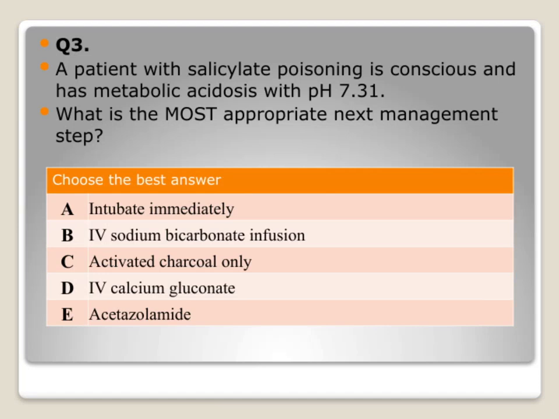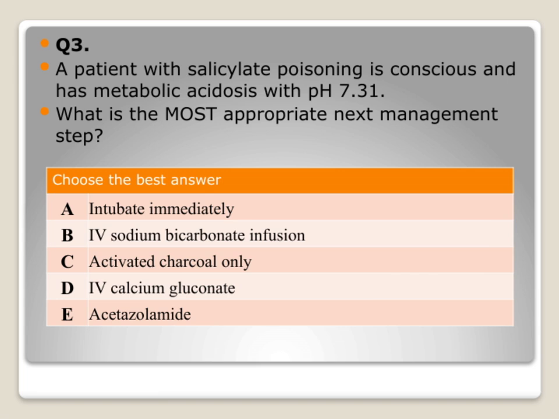All right, let's look at this scenario. We have a patient with salicylate poisoning who is conscious, but showing signs of metabolic acidosis, with a pH of 7.31. Now, the key here is understanding what the most appropriate next step in management is.